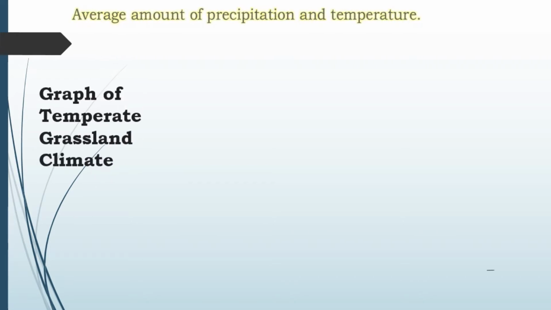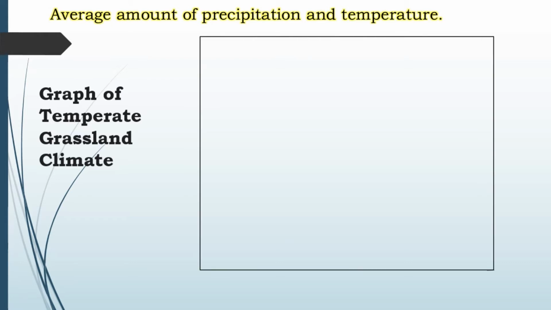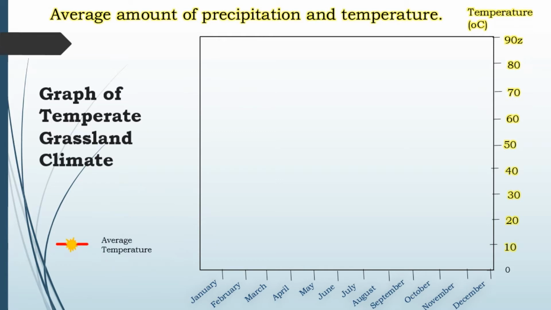Here you have a graph that helps you to understand the climate of grassland: the mean average amount of precipitation and temperature in the whole year, from January to December. Summertime temperatures range around 100 degrees Fahrenheit. Wintertime temperature can range around a low of 40 degrees Fahrenheit.